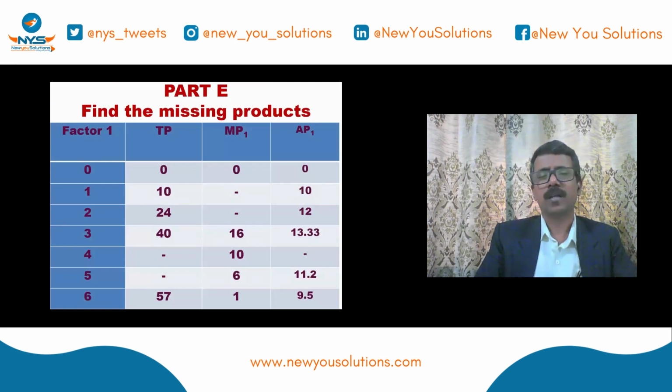Coming to the 5 marks, you have to explain and you have to calculate. How the MP, TP and AP, the missing products, are to be calculated, you should know. So you may get a question, right? 5 marks, you may get a question. Fine.